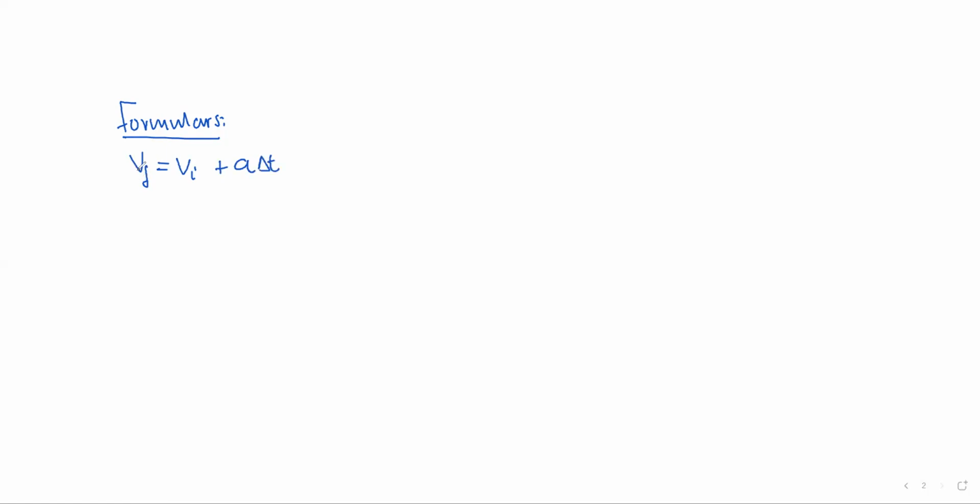Remember, final velocity and initial velocity are vectors, meaning direction has to be taken into consideration, and direction can be either negative or positive. This is very important. Acceleration is also a vector, and the direction has to always be taken into consideration.